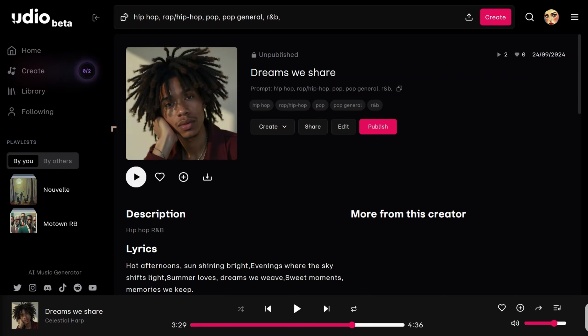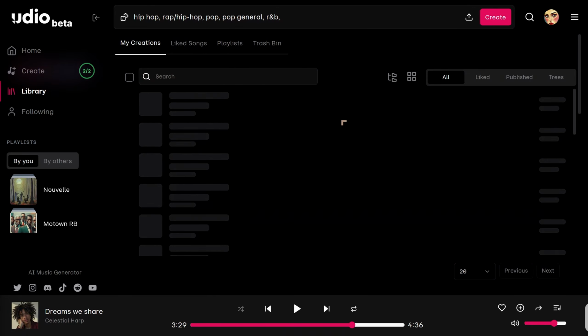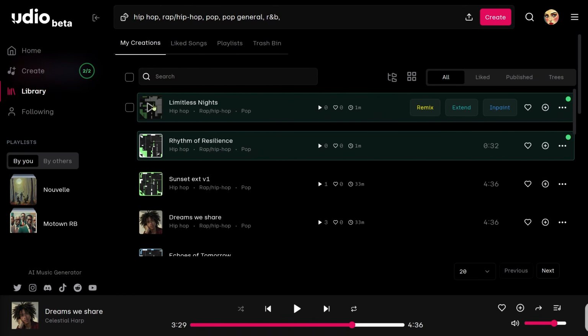Now on my screen, when it's creating, we have this thing here, which lights up with the numbers, and it's just saying 0 out of 2 have been created so far. Sometimes you just have to hover here and you'll see the indication. Right, so we've got the 2 created. I'm actually going to click on library, and it should take us to the place where we can play them. There we are. So it's given us 2 songs, and it usually produces 2.